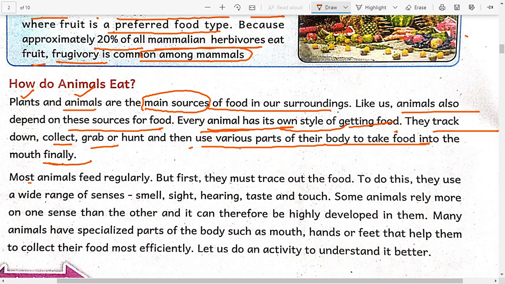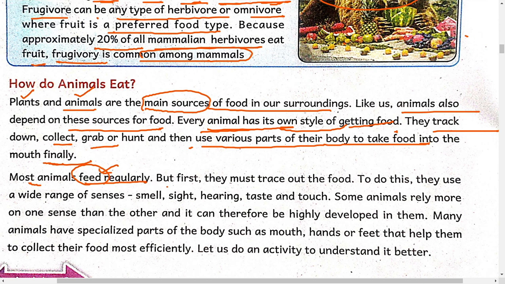Okay. So most of the animals feed regularly. Almost all the animals feed regularly because if any animal wants to survive, it has to feed. Feed means eating something. Okay. So providing nourishment is called feeding. But first they must trace out the food. That means they will identify the food.